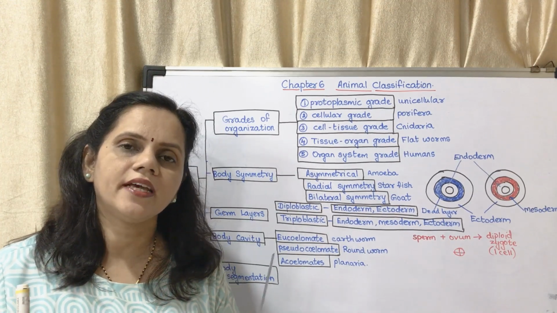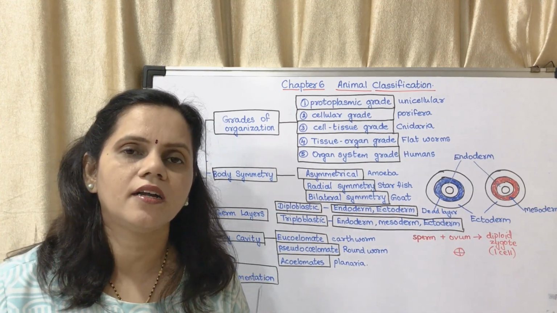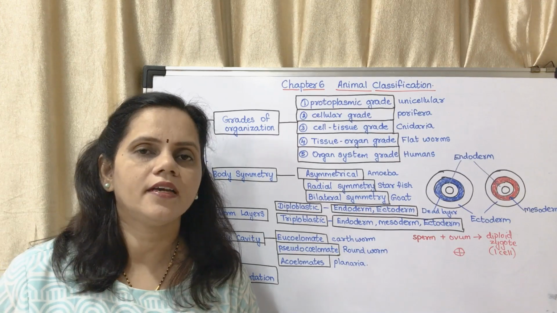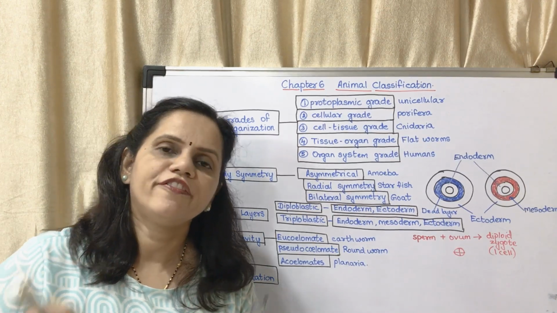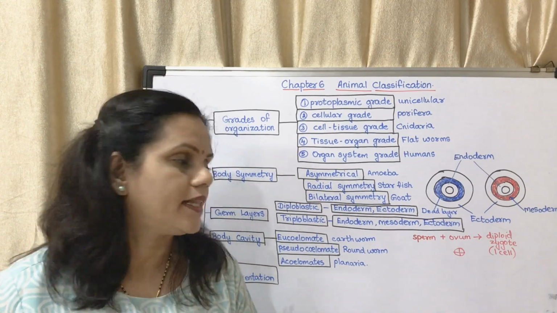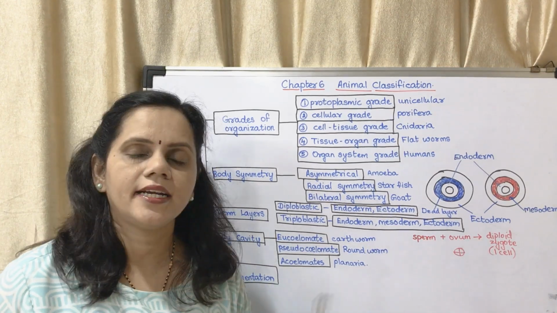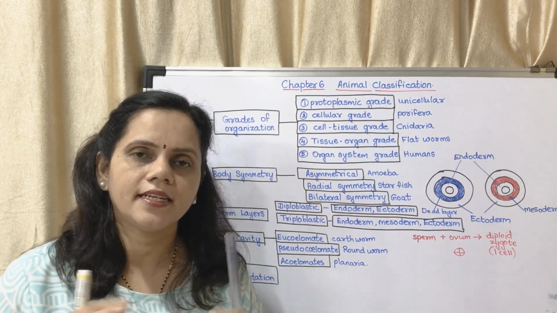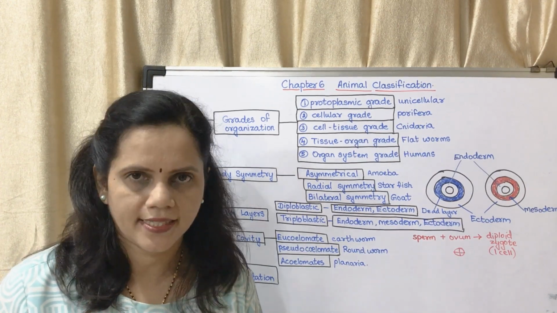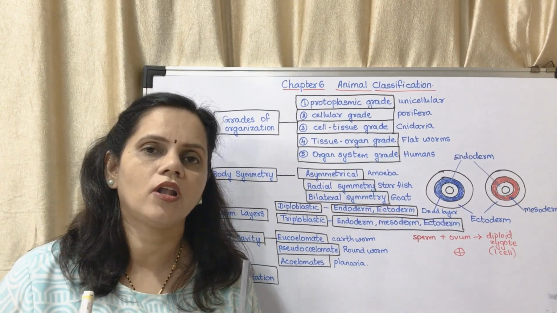That means when we are a baby, we have all types of organ systems in our body. But before that, when we are a zygote, it is a single cell. That single cell divides and redivides to form a ball of cells.